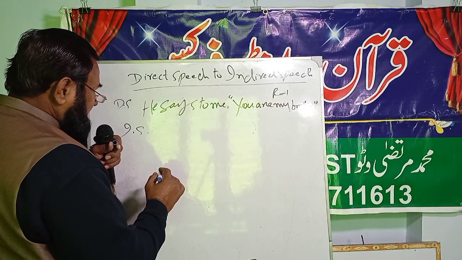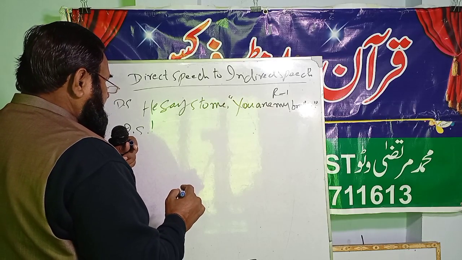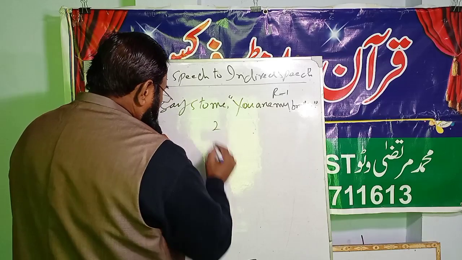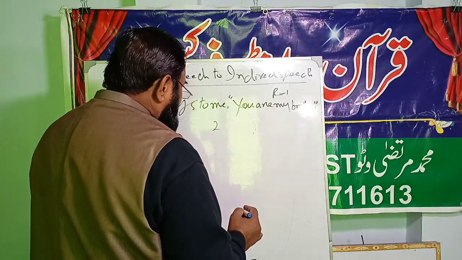Always write 1 under the subject of reporting speech and 2 under the object of reporting speech.